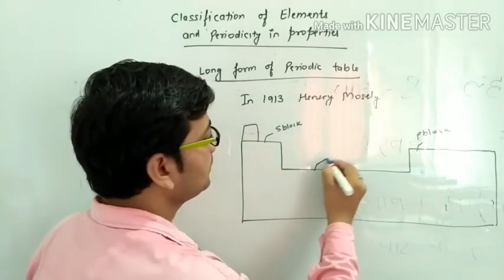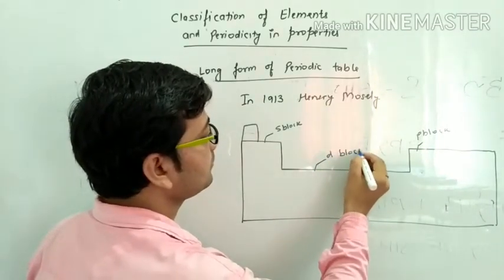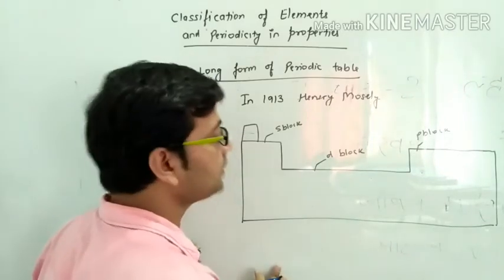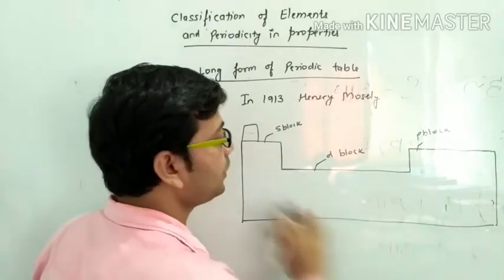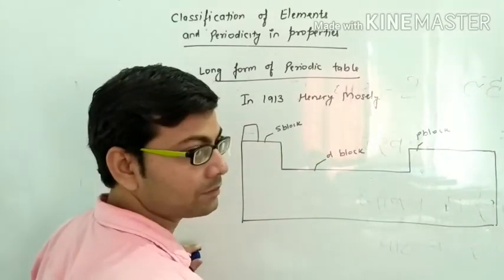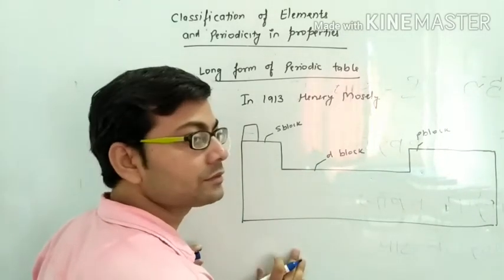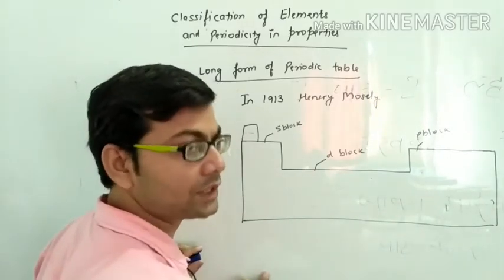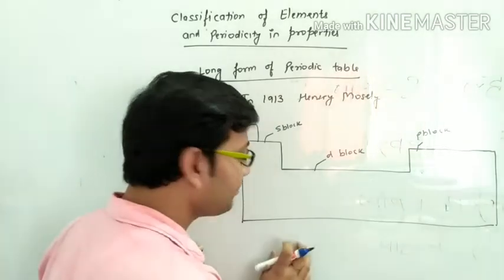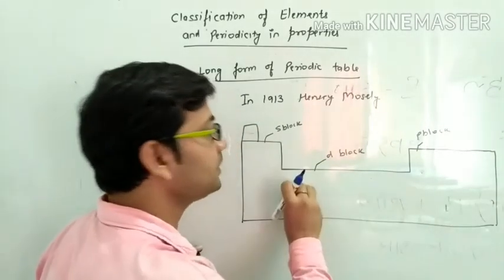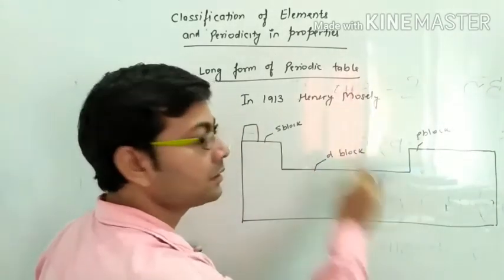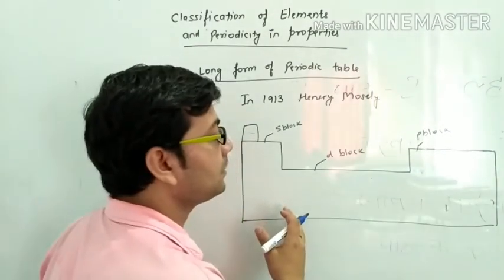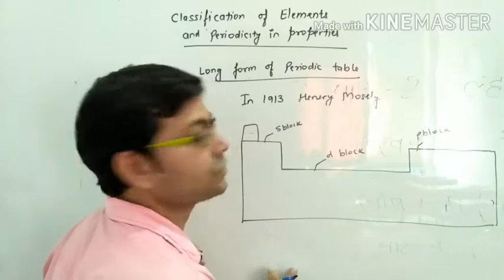This is the d block. And the f block is not present in this long form of the periodic table, which is a drawback of this long form. If the f block were included in the main periodic table, it would form an ugly structure.